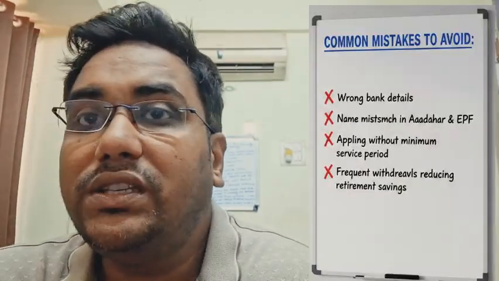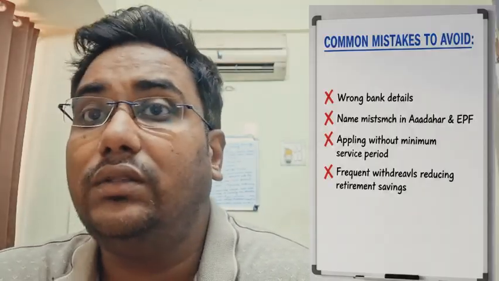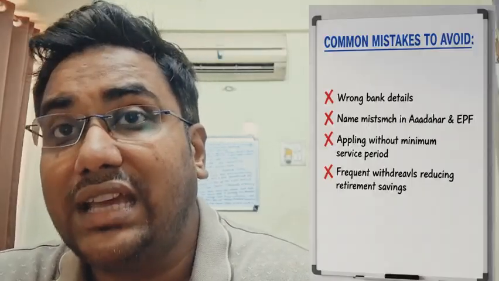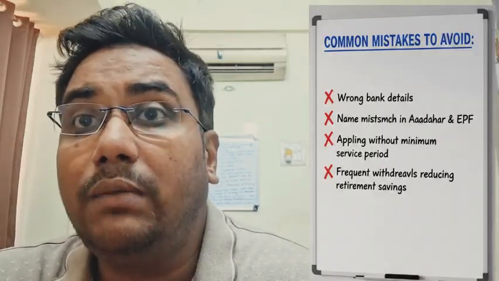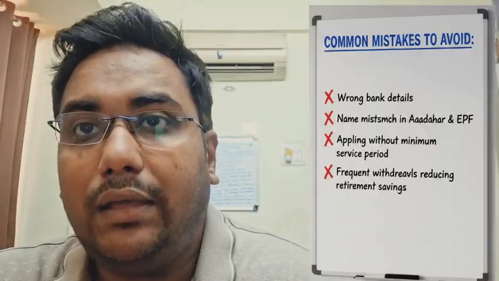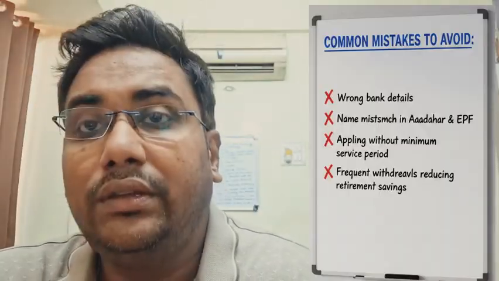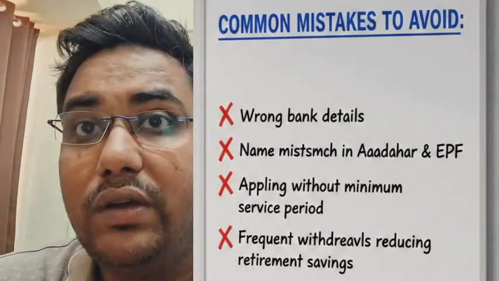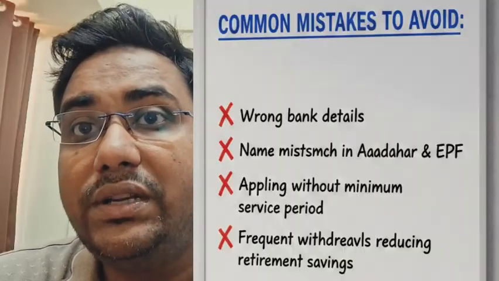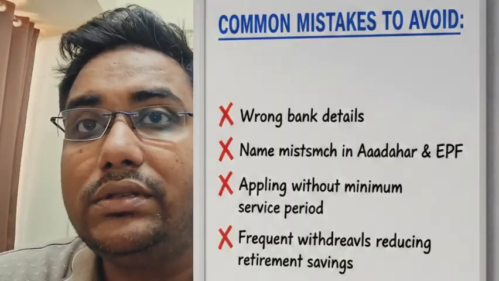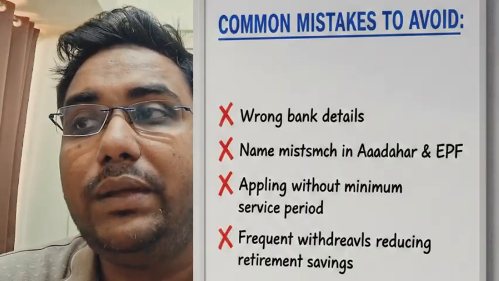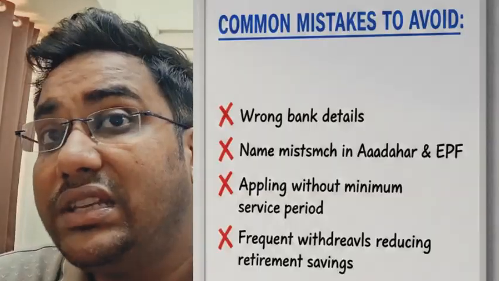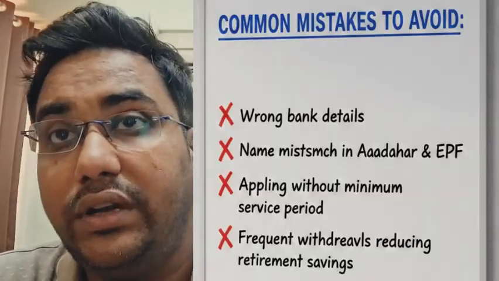There are a few common mistakes that everyone makes. I listed them, so you need to avoid these mistakes, such as wrong bank details डालना, name mismatch in Aadhaar and EPF, applying without the minimum service period. जो minimum service period है, you need to ensure that you complete it and then you apply. Frequent withdrawal reduces retirement saving. काफ़ी टाइम हम लोग देखे कि PF विड्रॉल करने के लिए कोई भी छोटा छोटा चीज़ के लिए PF विड्रॉल हम लोग कॉमन यूज़ करते हैं. सो डेफिनेटली दिस इज़ अ मिस्टेक. Don't withdraw PF unless it is very important for you.